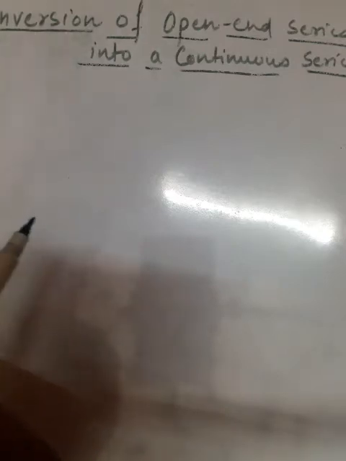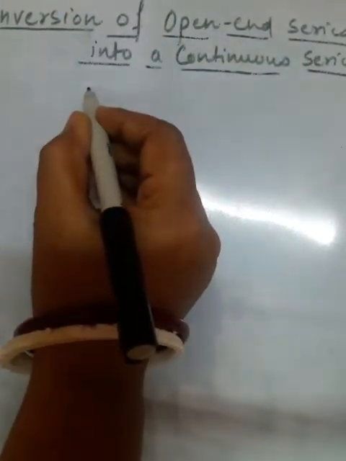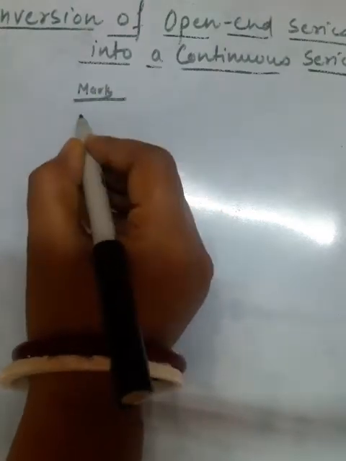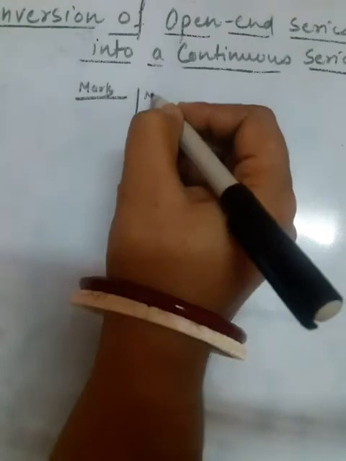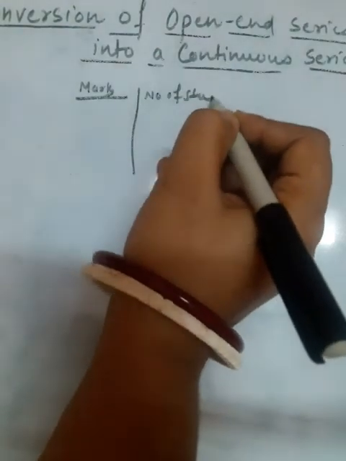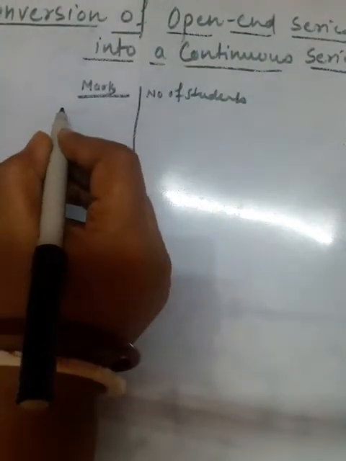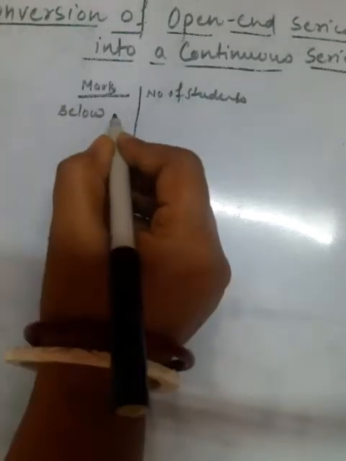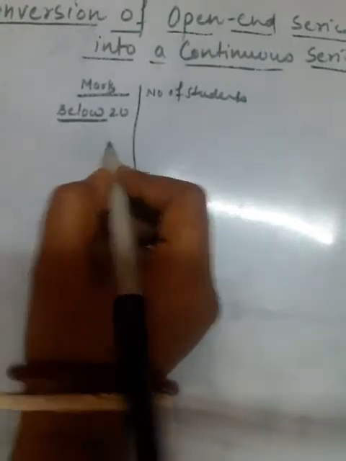Suppose, for example, I am giving an example of this type of table, where one column is marks and the other is number of students. In an open-end series, the table will be like this: in place of the lower limit, the word below or less than will be written.